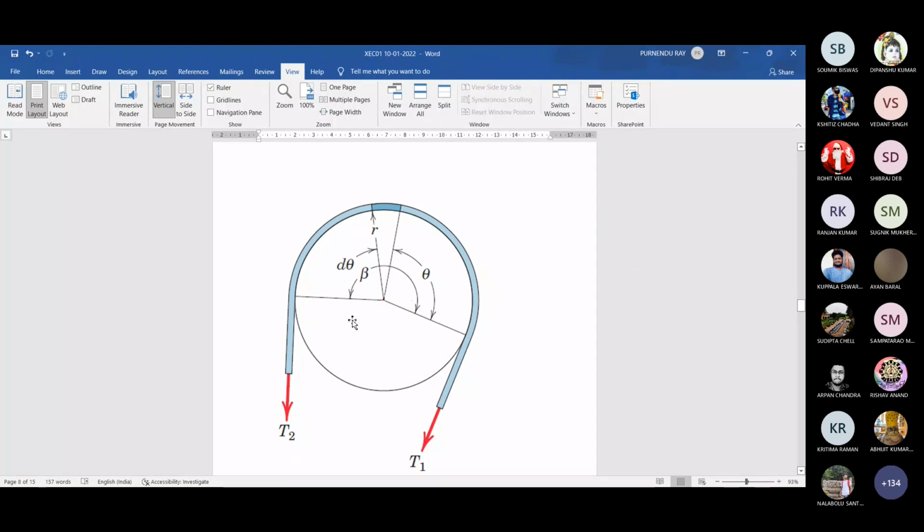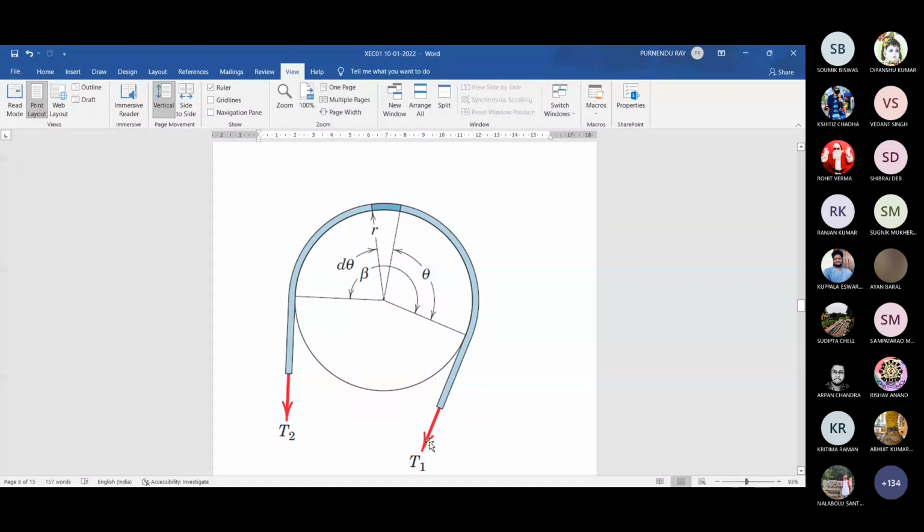But how to analyze this case? First of all, we consider that one drum is there, it may be metallic or any other material, and one belt has been placed. We hold two free ends of this belt and try to pull it in some direction. Your voice is breaking, sir, a lot. Now you just tell me a simple case.